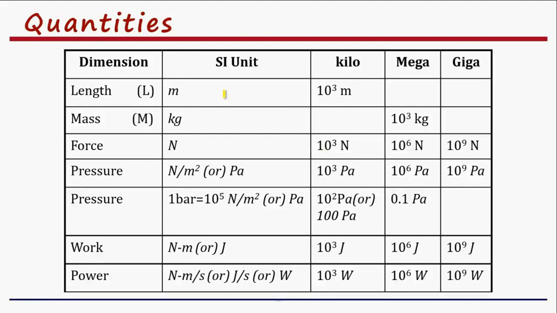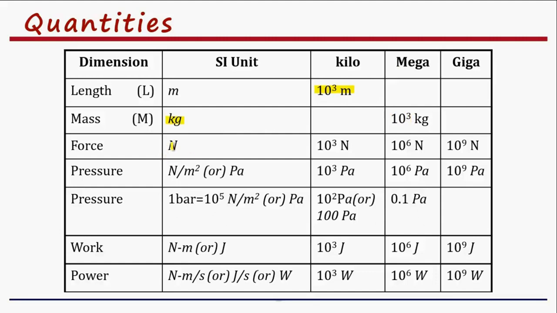This table gives you a brief idea about the magnitudes of the various dimensions and the units. As far as our subject point of view is concerned, the length is expressed in meters. Sometimes you may encounter the kilometer. So 1 kilometer is equal to 1000 meters, which is equal to 10 power 3 meters. And mass, 1 megagram is equal to 1000 kilogram, that is 10 power 3 kilograms.